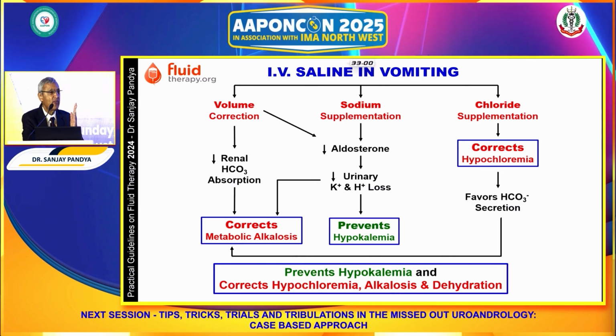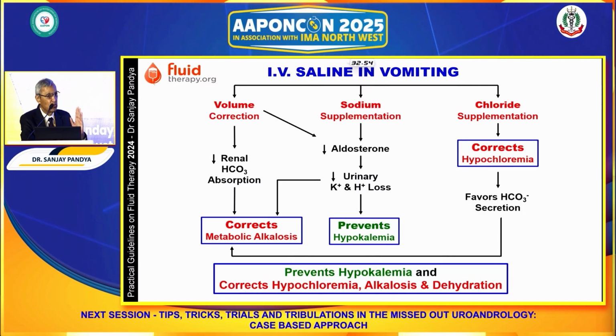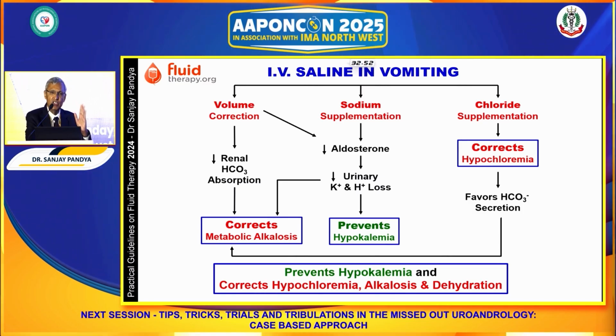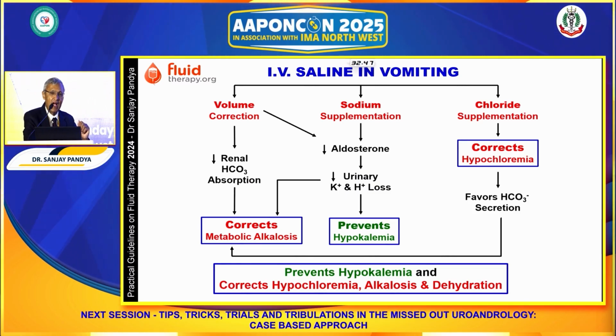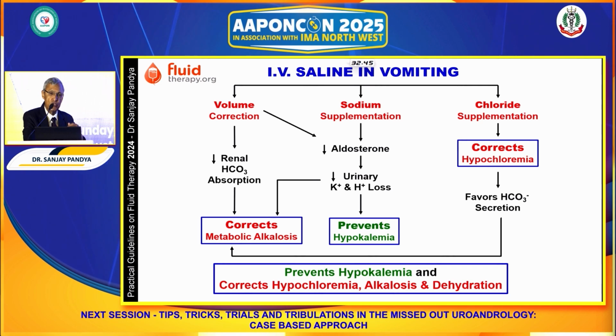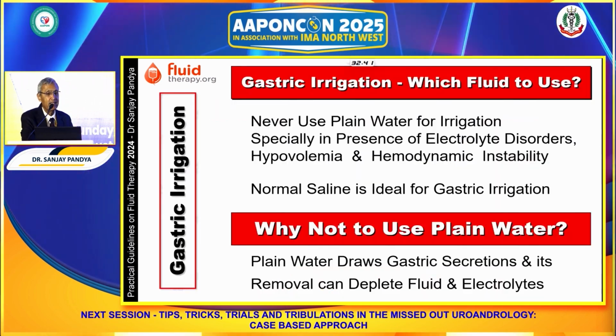It will correct all abnormalities, but will just prevent hypokalemia. And therefore, important to remember that in patient with vomiting, we need to provide potassium, either in terms of fruit juices, or if severe, we may have to add KCl to the pint.